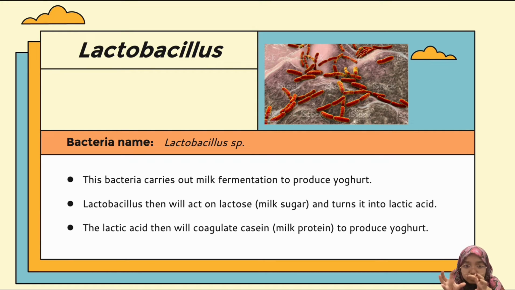First, the lactobacillus will act on lactose and turn it into lactic acid, meaning that the lactobacillus will combine or do something on lactose and turn it into the lactic acid. Okay, and then the lactic acid will coagulate with casein and produce yogurt. That's why if you eat the yogurt, dia macam berketul-ketul. Sebab apa? Sebab dia coagulate. Okay, you akan rasa precipitate dekat situ.